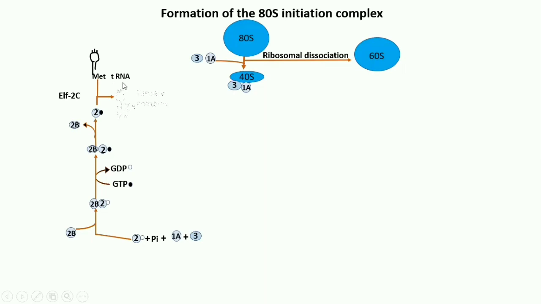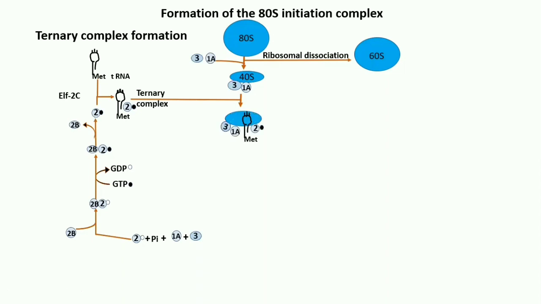Now with these initiation factors, it will form the ternary complex. So this is the ternary complex formation. Now this ternary complex will then bind with this 40S with the 3 and 1A initiation factors and form the 43S pre-initiation complex.